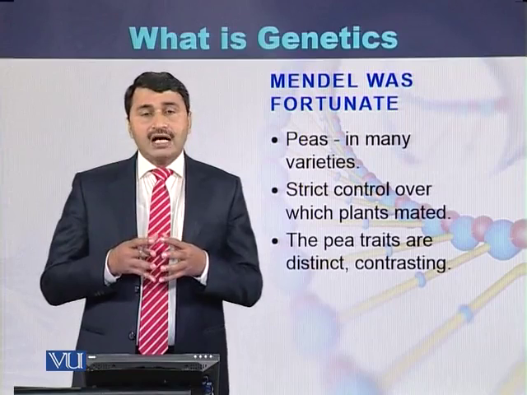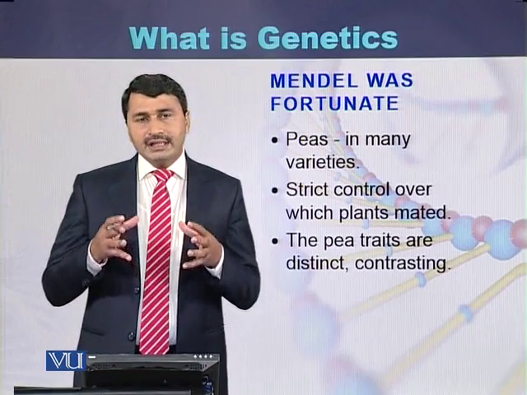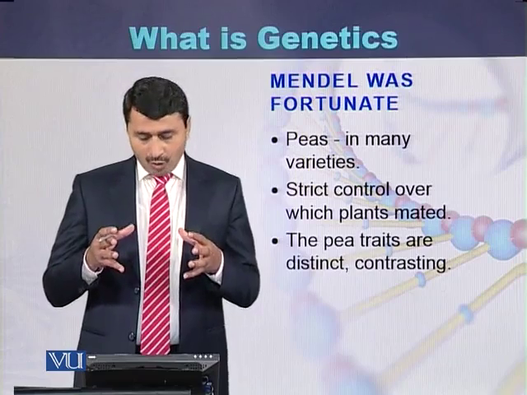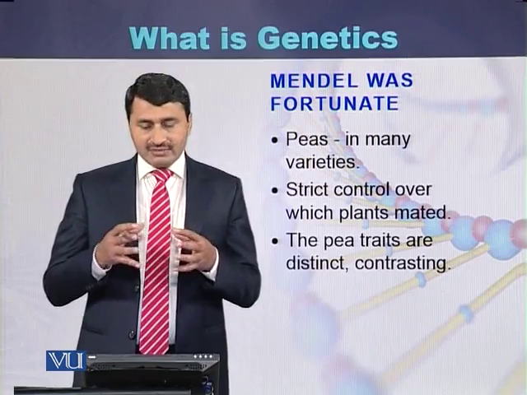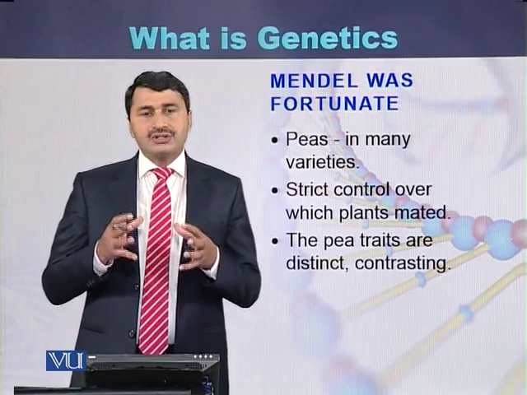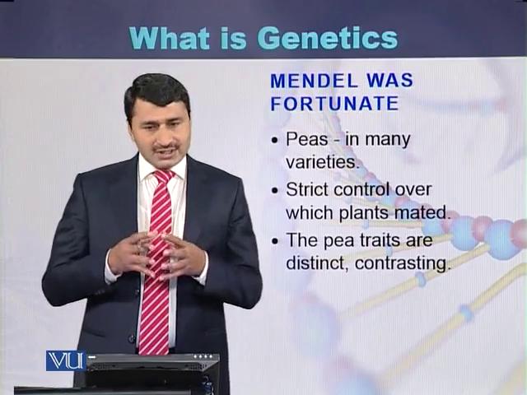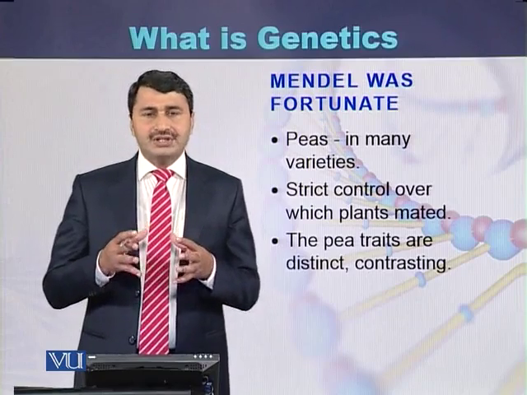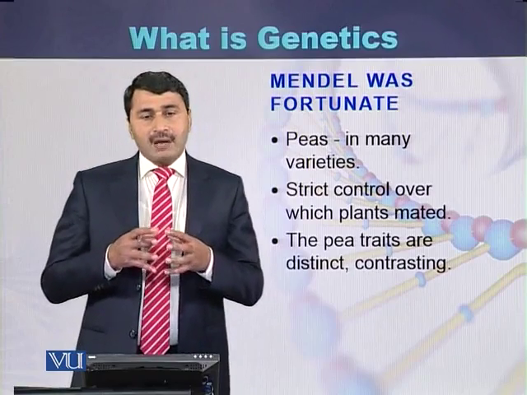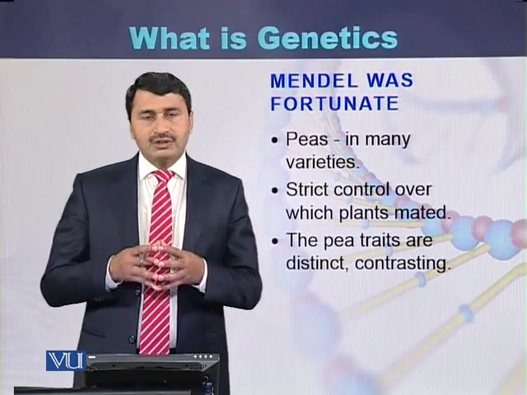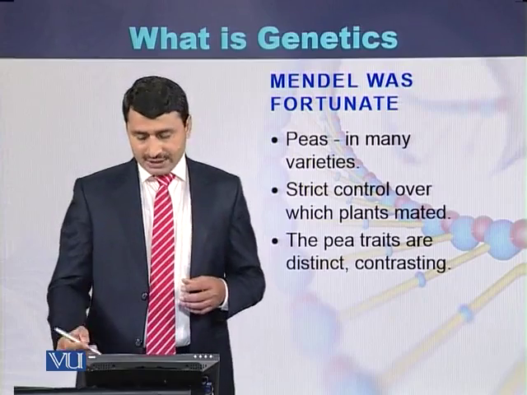When Mendel was performing the experiments of genetics, he had strict control over the different plants that he mated, as well as the traits of the garden pea. They were clearly contrasting and clearly distinct from each other. So these were the major properties that helped Gregor Mendel in the formulation of the laws of heredity.